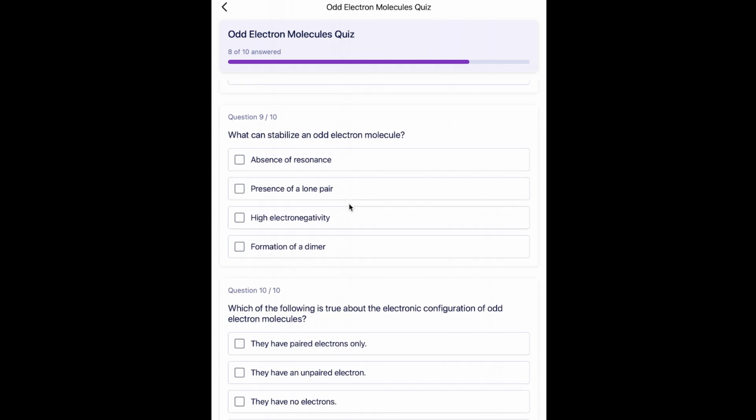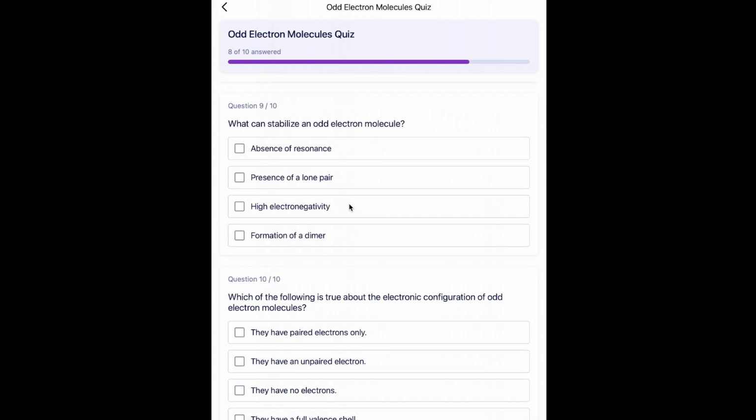Question number 9 is, what can stabilize an odd electron molecule? And the options are absence of resonance, presence of a lone pair, high electronegativity, and formation of a dimer. And the answer is formation of a dimer. A dimer is formed when two identical molecules join together. If those molecules each have an unpaired electron, they can pair up their electrons by forming a new covalent bond, reducing instability because the dimer has all electrons paired and becomes diamagnetic and more stable. So the answer will be D.